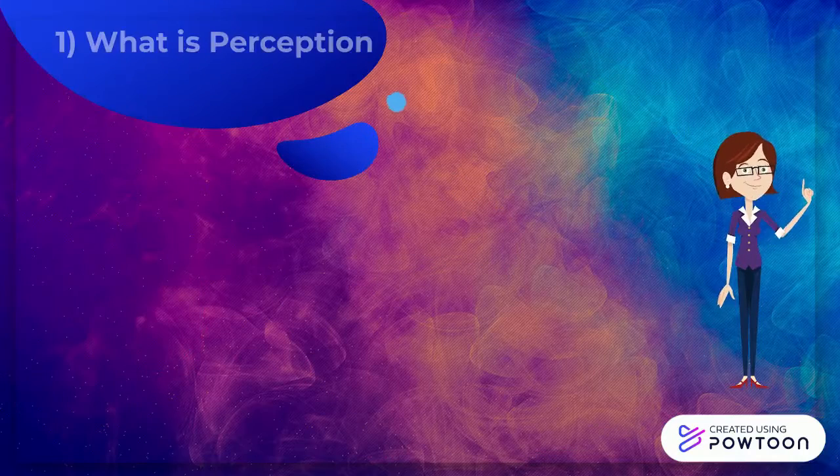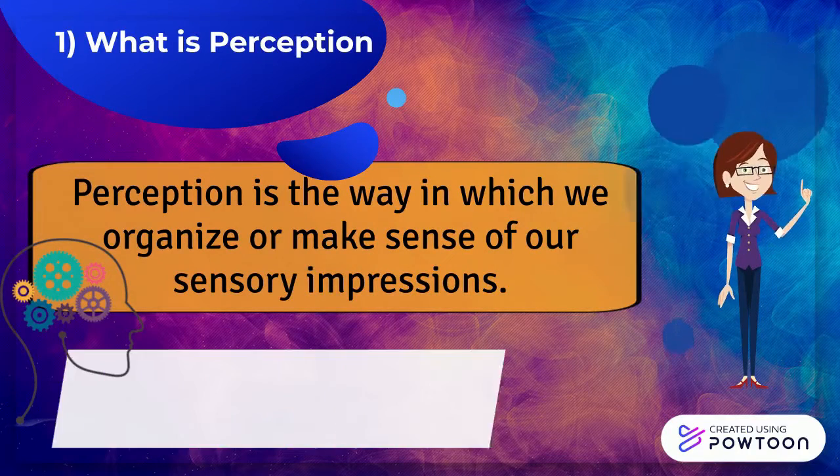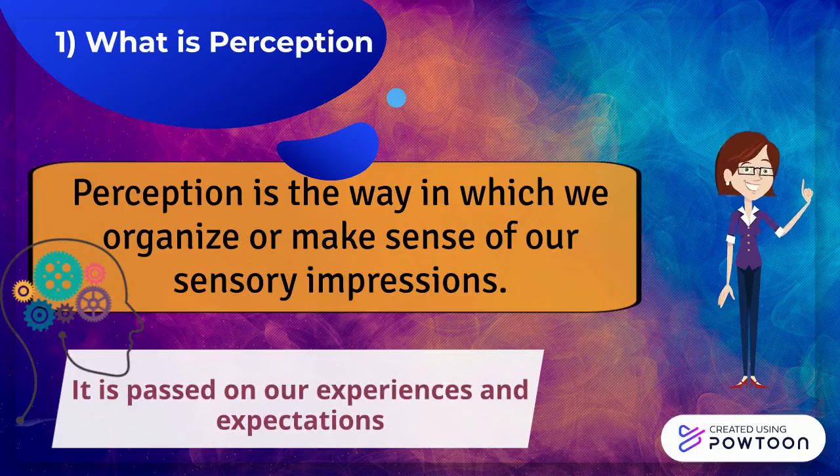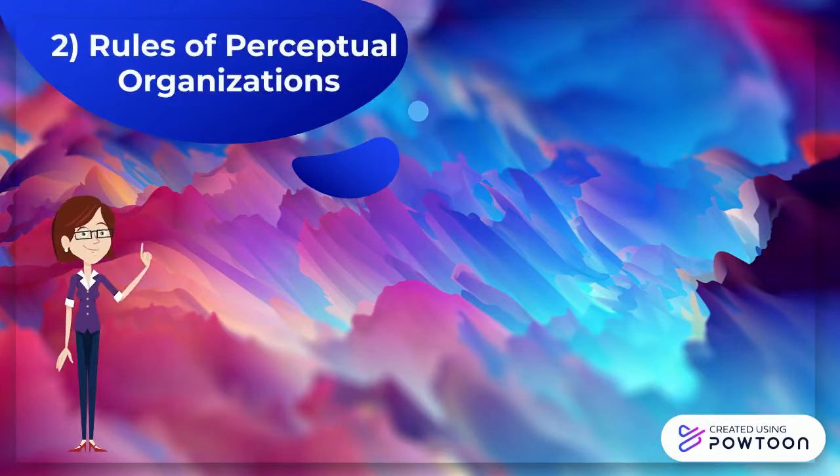Let us start with the definition of perception. Perception is the way in which we organize or make sense of our sensory impressions. Also, our perception is based on our experiences and expectations. Let us move to rules of perceptual organizations.